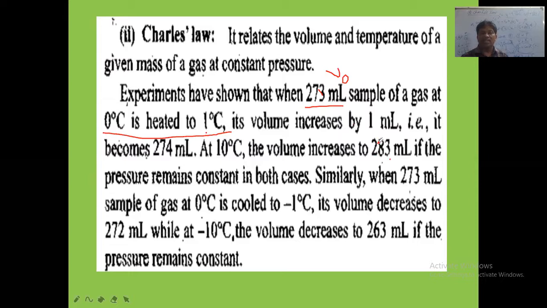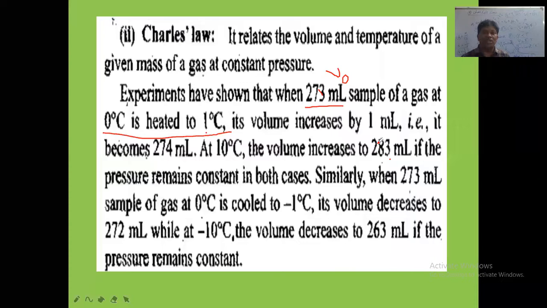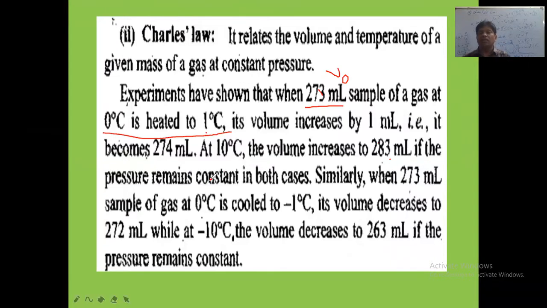The increase is 10 ml for a rise of 10 degrees, because for every 1 degree rise in temperature, 1 ml increases. Therefore it has become 283 ml. This is true only when the pressure remains constant.